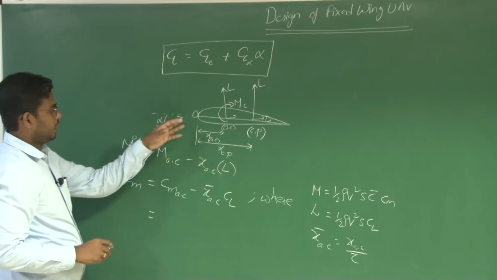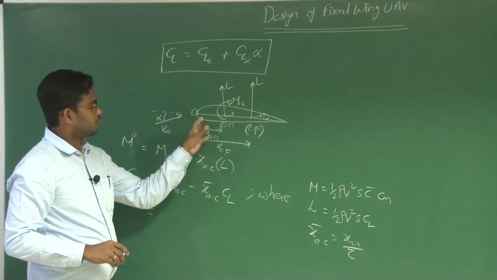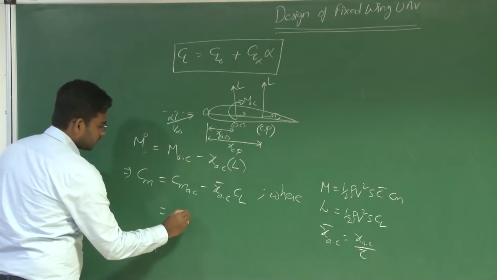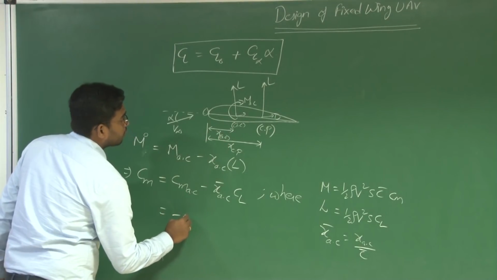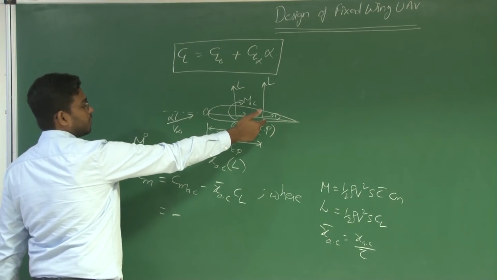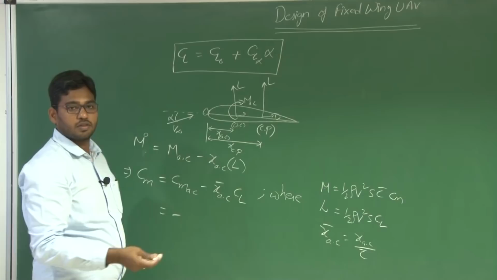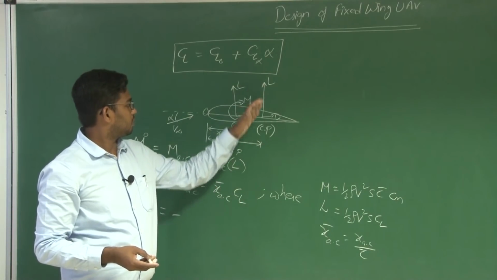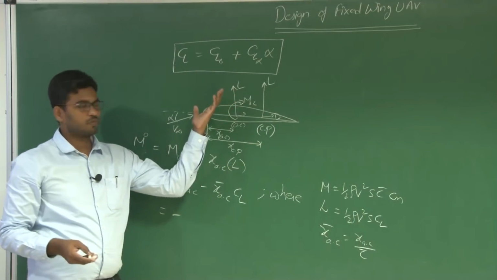Now if you take the moment about the same reference point but by considering the forces acting at the center of pressure, since center of pressure is defined as the point about which the resultant aerodynamic forces act, we consider only the moment contribution from lift.